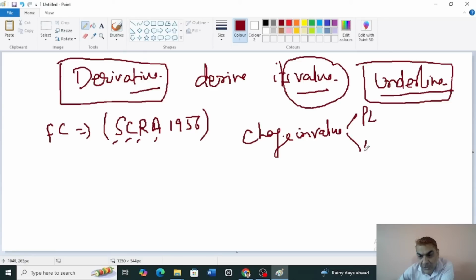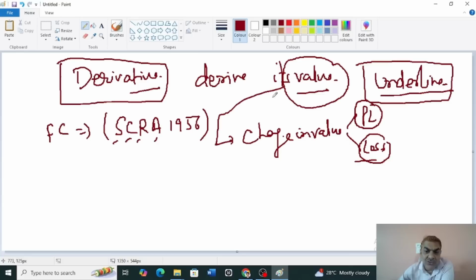So in all financial contracts, at the end of the day, investors or traders always aim for either profit or loss. Of course, nobody aims for the loss, so they aim for the profit. Since somebody is aiming for a profit, somebody has to have a loss also. So this profit and loss as a concept has come from the word value.